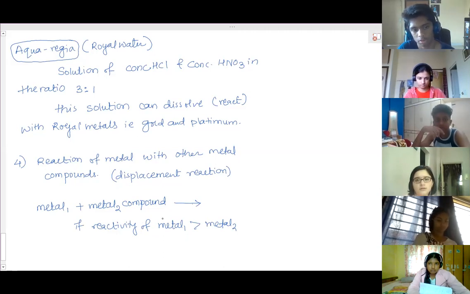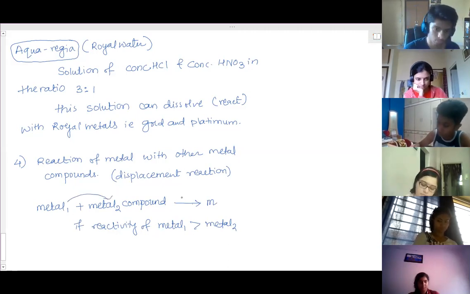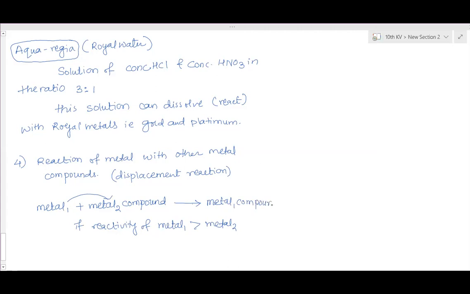Yes, ma'am, here it will take place. Metal 1 will displace metal 2 from its compound. It itself forms the compound, that is, the position of metal 2 is replaced by metal 1. So it will form the metal 1 compound plus metal 2 is displaced.